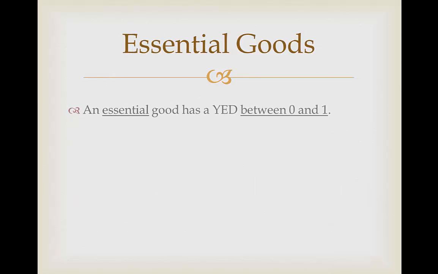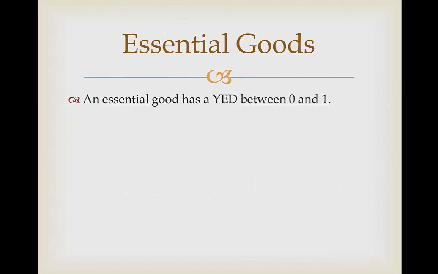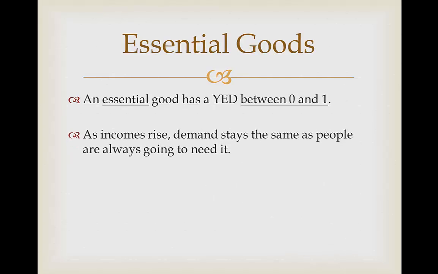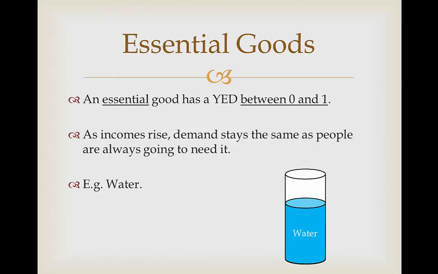Essential goods. An essential good has an income elasticity of demand between 0 and 1. As incomes rise, demand stays almost the same because people are always going to need this good. For example, water. If you were to get a rise in your work, you probably wouldn't want to go out and buy more water. No one gets a promotion and thinks, oh brilliant, now I can buy so much more water for myself. Because water is an essential good and people are always going to demand it.